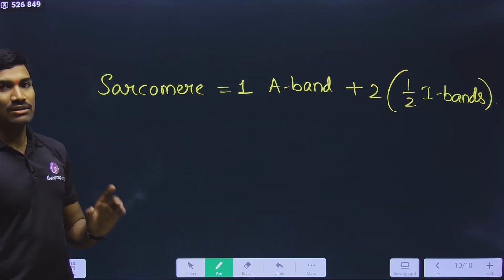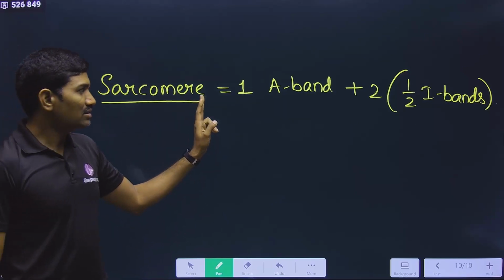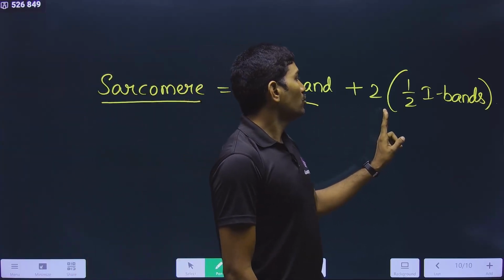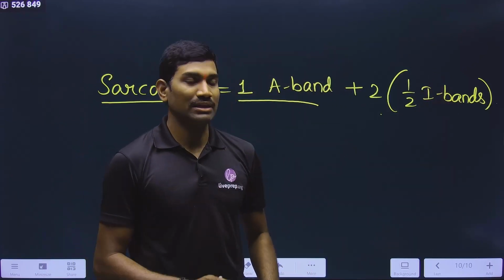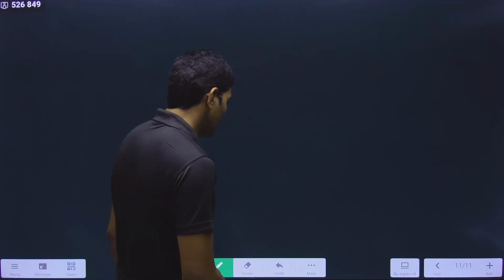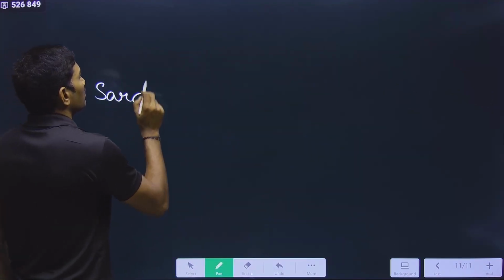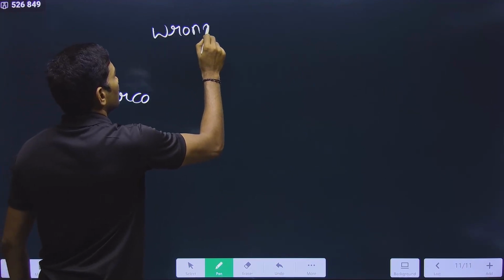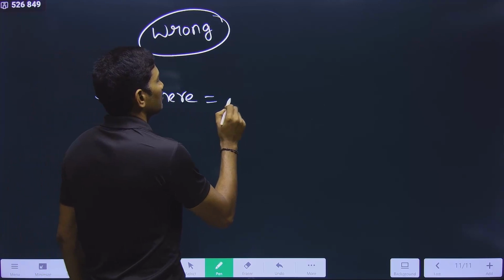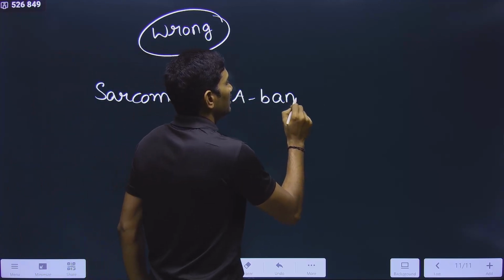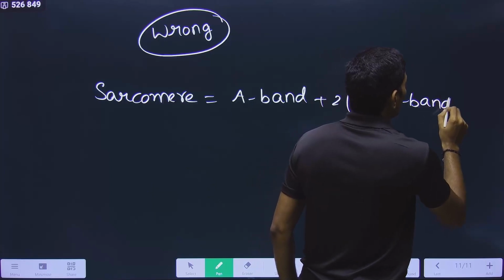Please understand this very carefully. This is the only way you need to write. So one complete sarcomere is one complete A band plus two half I bands. This is how you need to write. But some students, since they are very good at mathematics, are writing this, and please remember, whatever I am writing now will be wrong. Sarcomere is equal to A band plus 2 into half I bands.